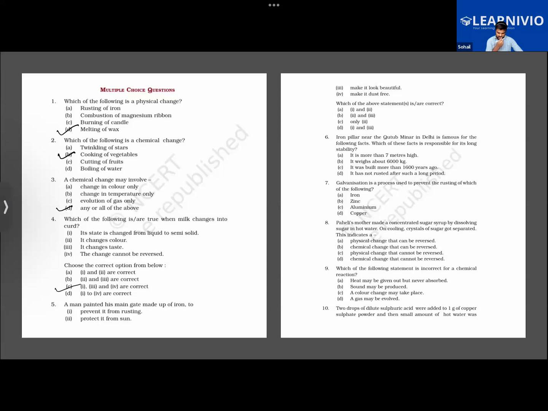Very good. Now go on to question number 5. A man painted his main gate made of iron tube to prevent it from rusting. Good. That is option number 1 only is the appropriate answer. Question number 6.